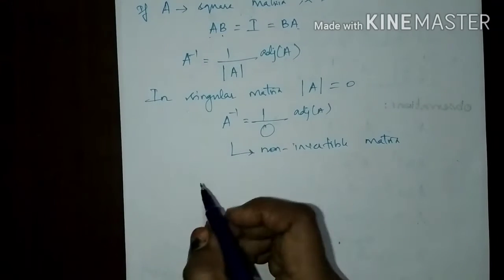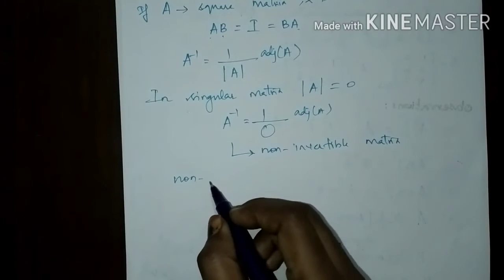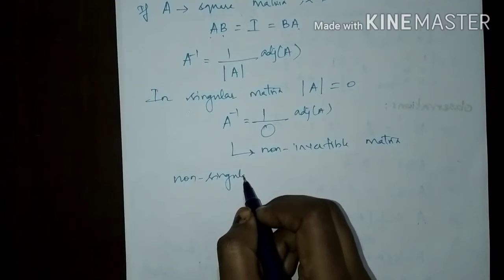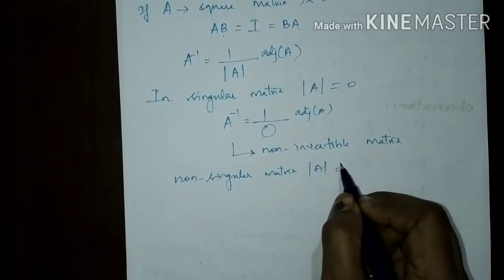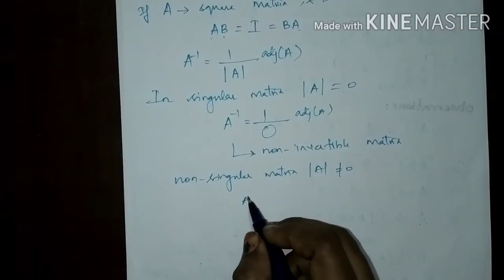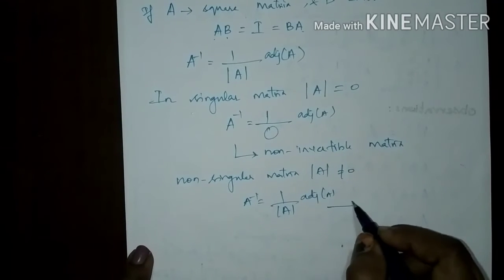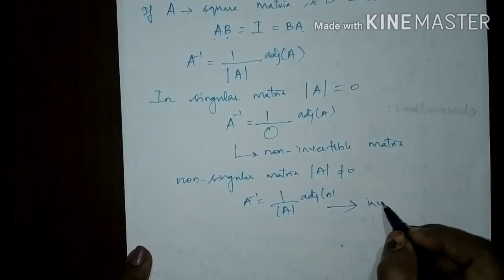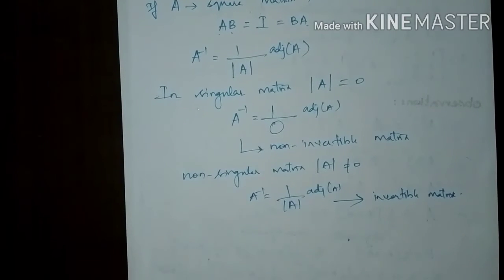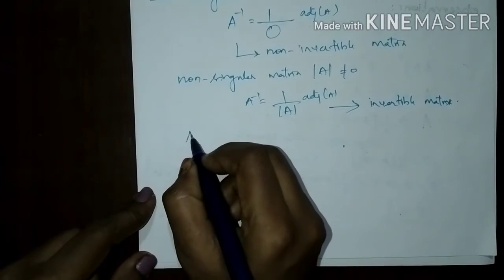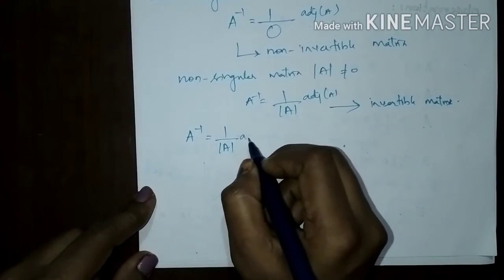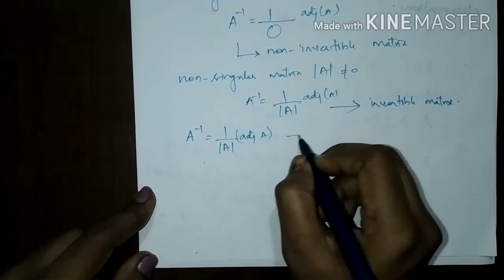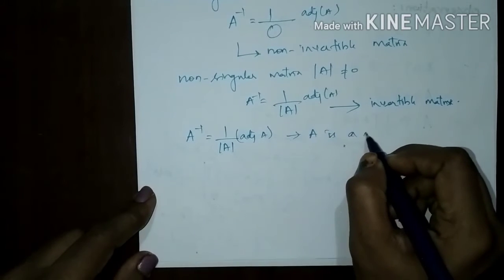Whereas in the case of a non-singular matrix, inversion is possible. In a non-singular matrix, the determinant value is not equal to 0, so inversion of that matrix is possible. So this matrix is termed an invertible matrix. Got it? We know that the inverse of a matrix can be found by 1 divided by the determinant of A, times the adjoint of A, where A is a square matrix.